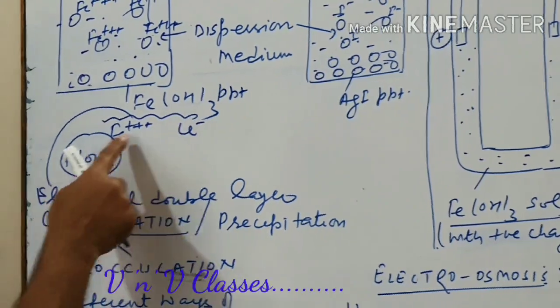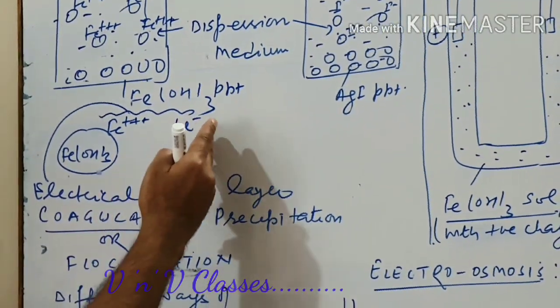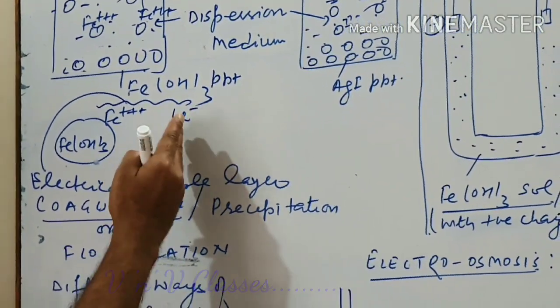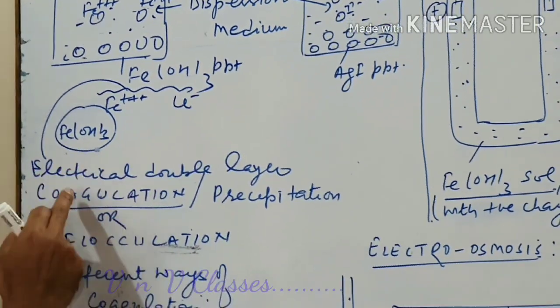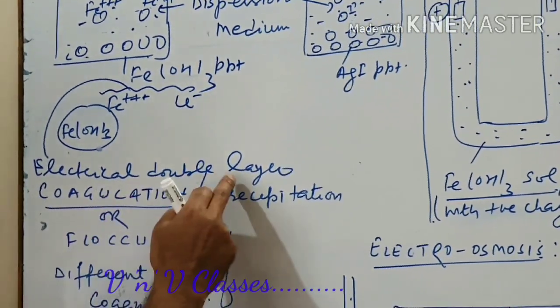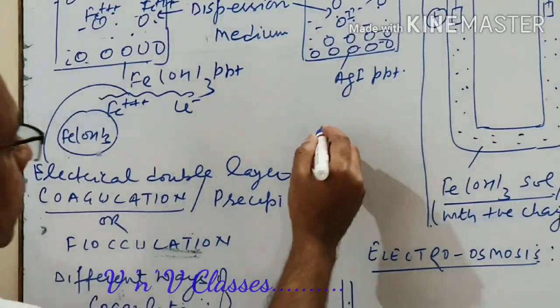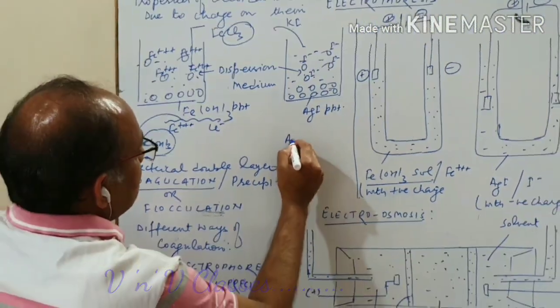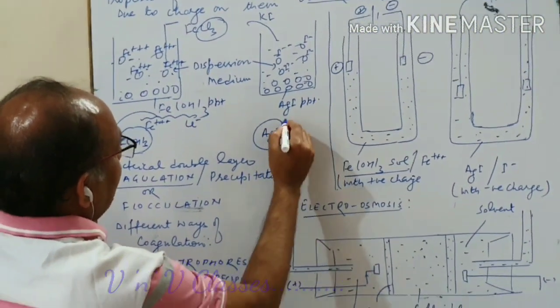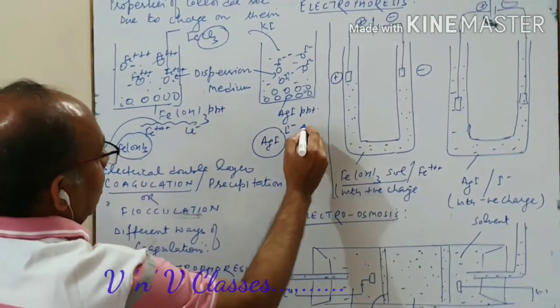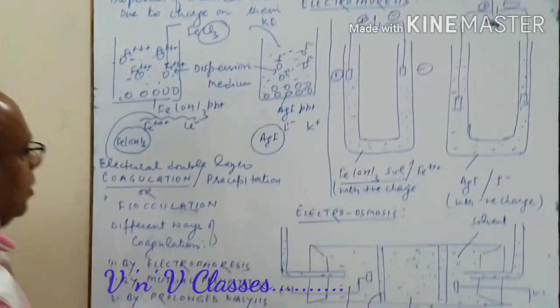where ferric hydroxide has ferric ion and chloride ion in the solvent but near to the colloid particle, and this is called electrical double layer. Same here, in this AgI particle, iodide ion is absorbed and potassium ion forms the other layer.